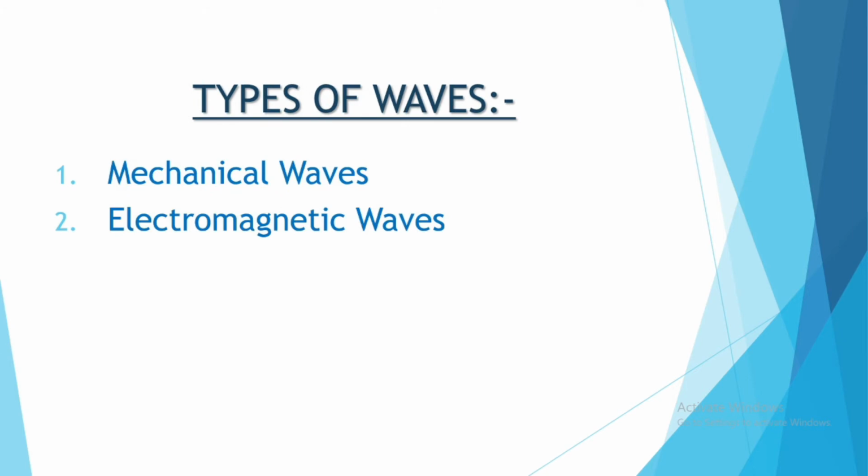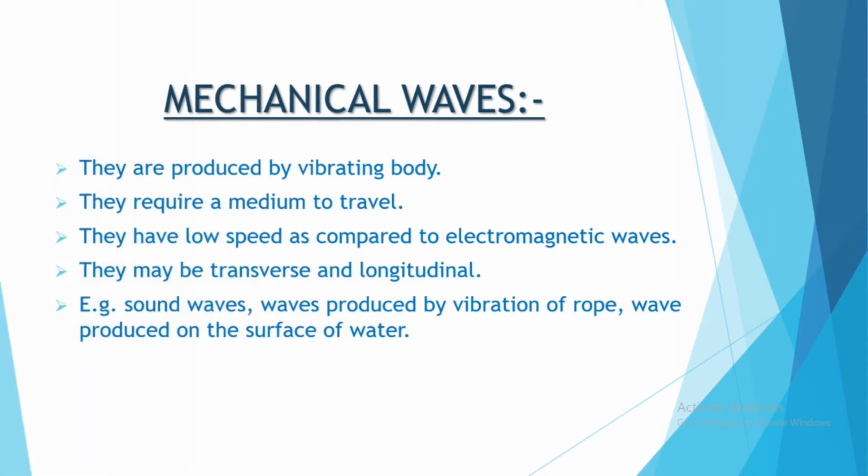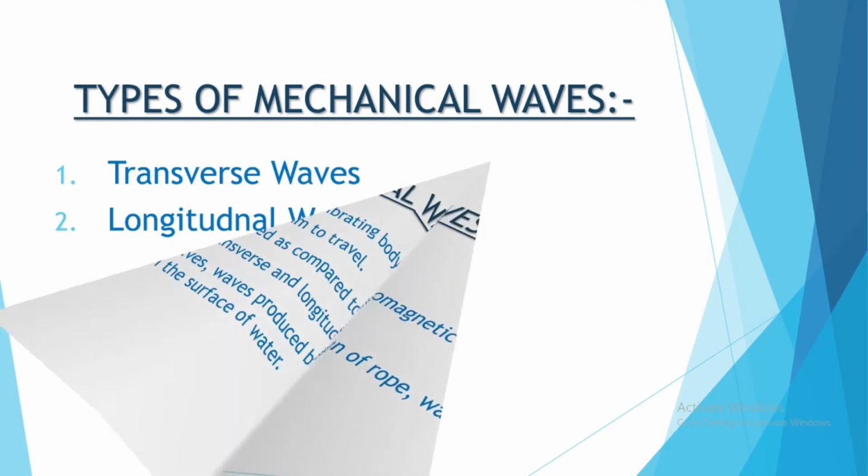The types of waves are mechanical waves and electromagnetic waves. Mechanical waves are the waves which are produced by a vibrating body. They require a medium to travel. They have low speed as compared to electromagnetic waves, and they can be transverse as well as longitudinal. Their examples are sound waves, waves produced by vibration of rope, and waves produced on the surface of the water.